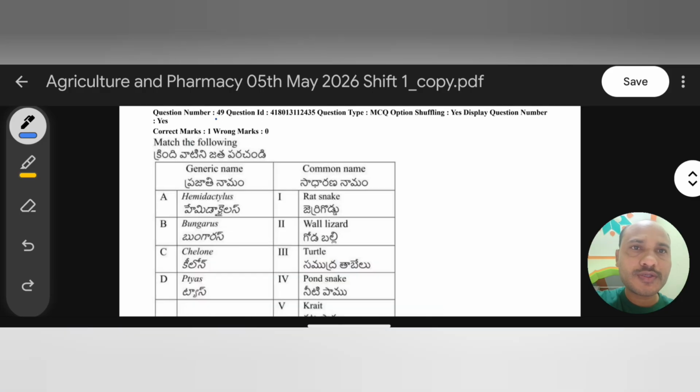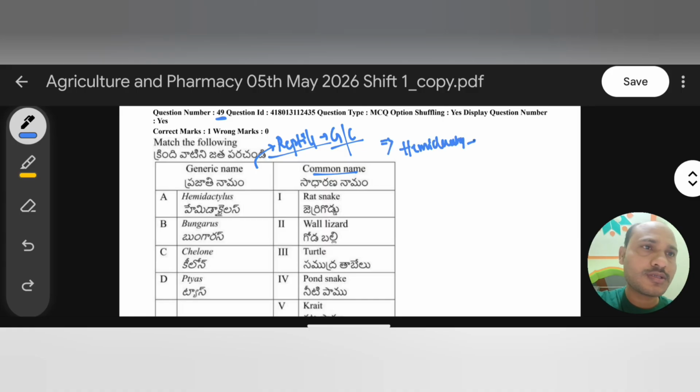The next one, question 49. It is a match the following type of question, where the generic name is given and the common name is given: Hemidactylus, Bungarus, Kilon, and so on. These questions are framed from the class in chordates, that is the reptiles class, giving generic names and common names. So let's start the discussion.